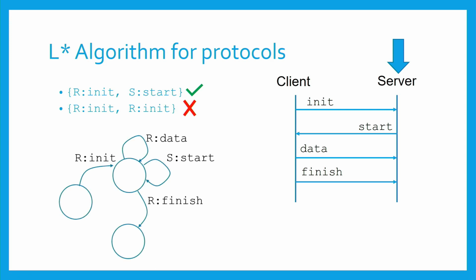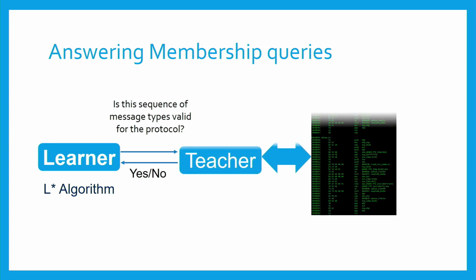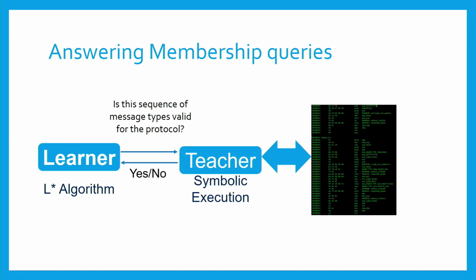Right, so the Gh0st algorithm will continue learning the state machine by issuing more queries like this, and will finally come up with the state machine. How do we actually answer such queries issued by the learner? So remember, the learner asks if a sequence of message types is valid for the protocol of the binary. Well, our teacher is actually composed of symbolic execution. The symbolic execution analyzes the binary we are given, and we'll see that in a moment.